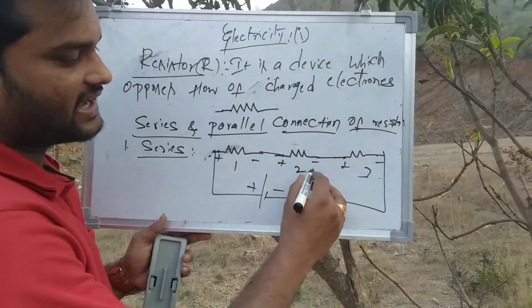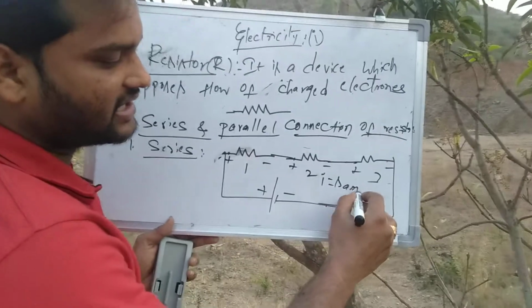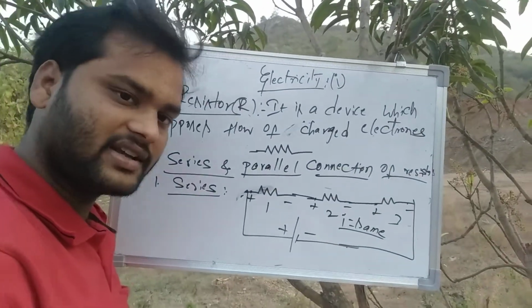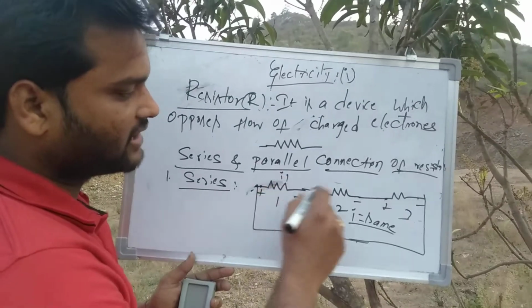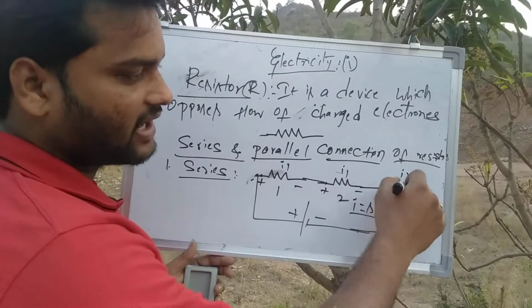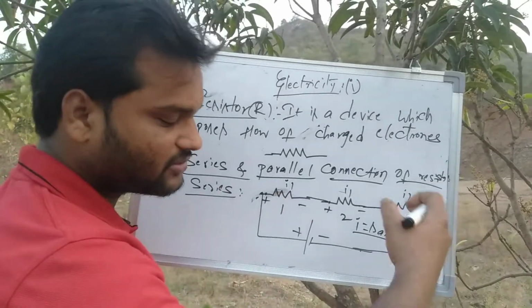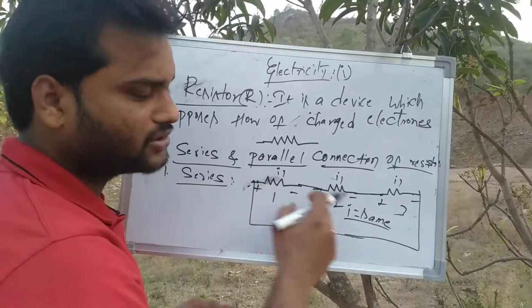See, in series, I is the same. I means current. Current will be the same, means in each and every resistor the flowing current is the same. I1 and I1 and I1. If you take I1 the current, the same current will flow throughout the resistors 1, 2, 3.